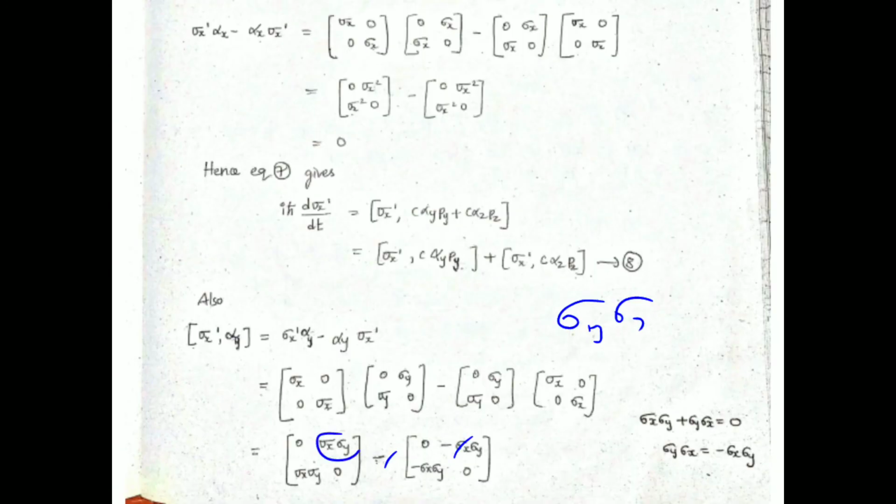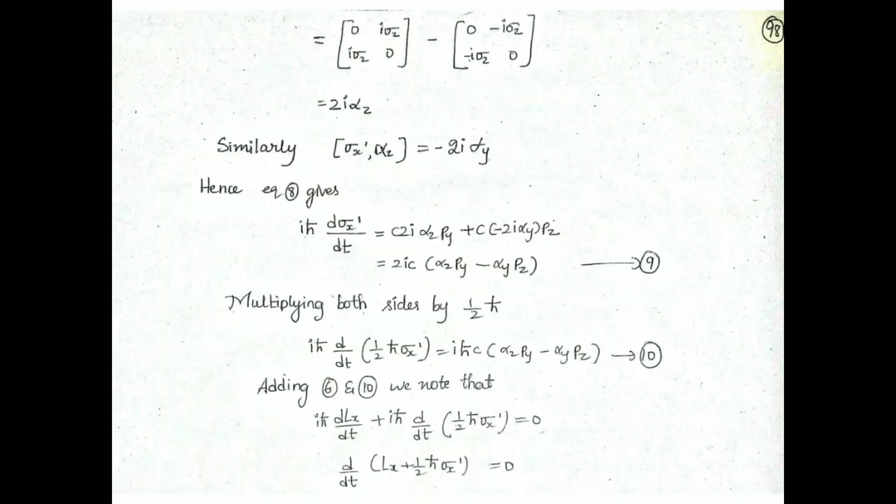We know that sigma x sigma y is I sigma z, so that is what they have written here, I sigma z, and here also I sigma z, so they both would add up to give 2I sigma z. Here also 2I sigma z. There we can take 2I common, because 2I times 0 is again 0 only.